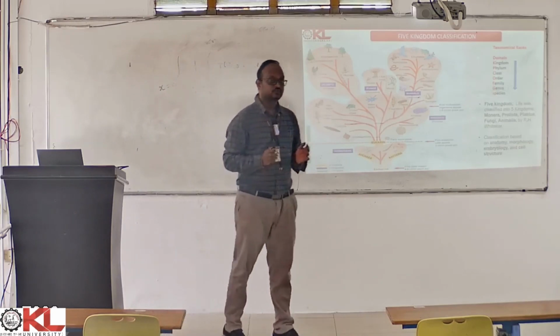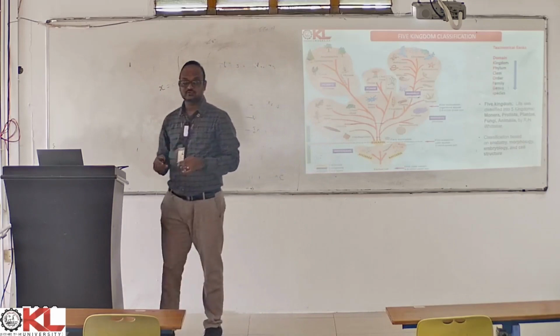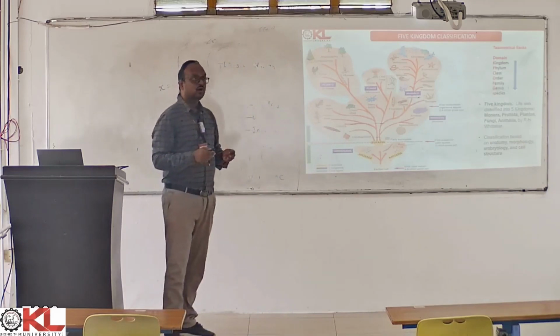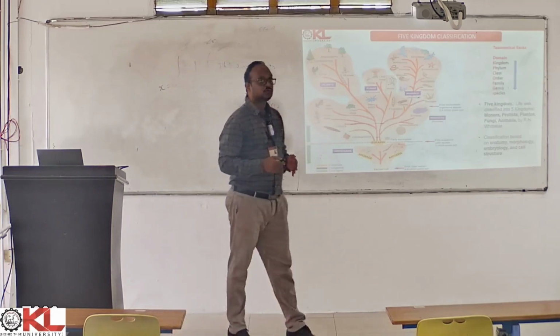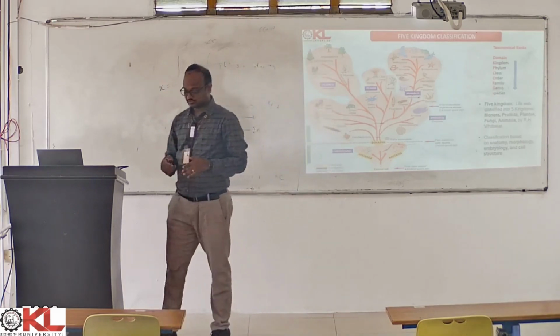So before we dive into the classifications, we should understand what the taxonomical ranks are.